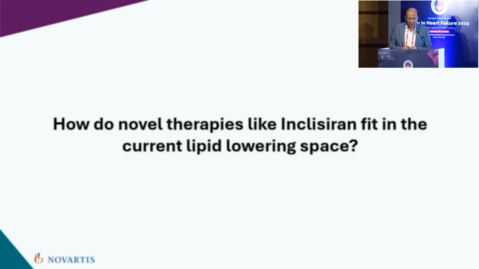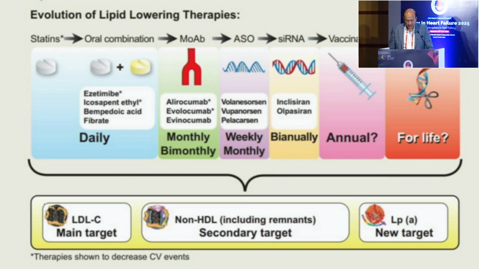So what are the novel therapies like inclisiran which are available today to fit in the current lipid lowering space? This is how the evolution of lipid therapies has happened. We started off with statins, and then ezetimibe, icosapent ethyl, bempedoic acid and fibrates as oral agents, moved on to monoclonal antibodies, and then to antisense oligonucleotides, silencing RNA, vaccination and gene editing. I think we are going to see all of this in our lifetime.